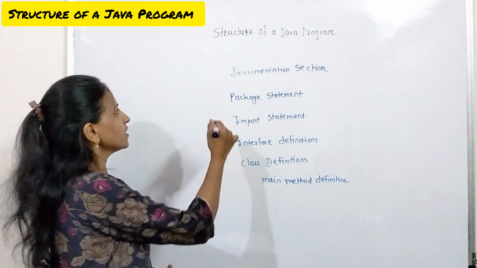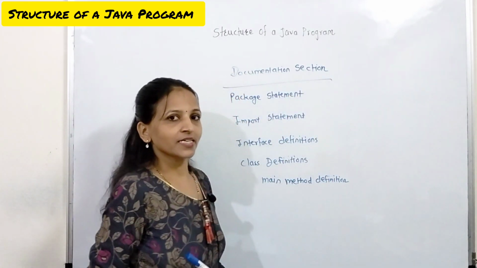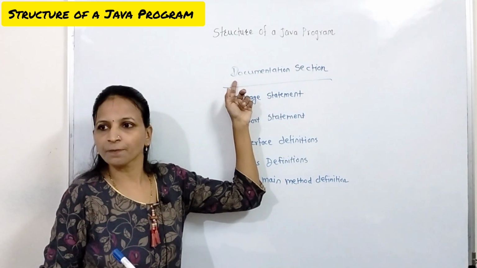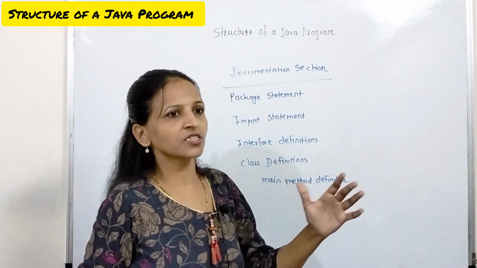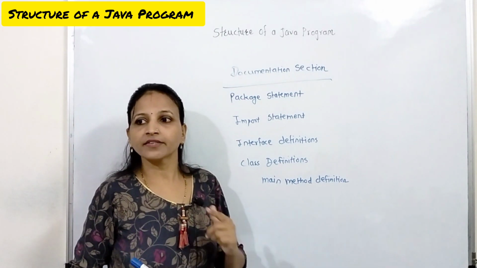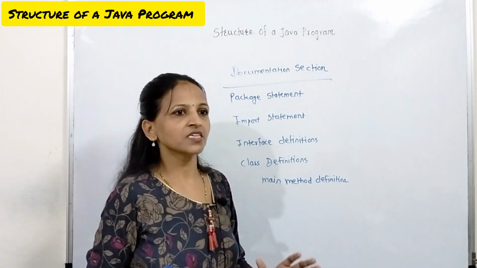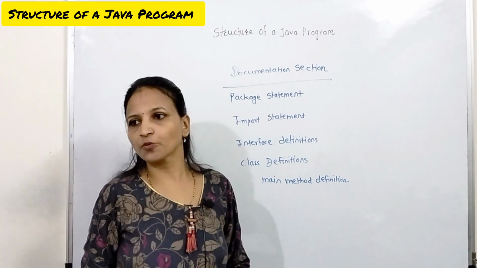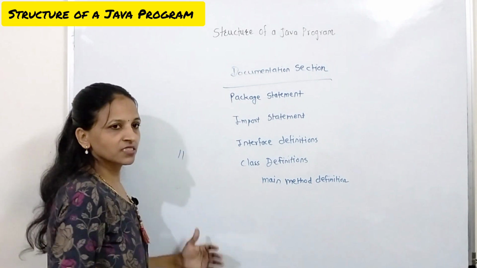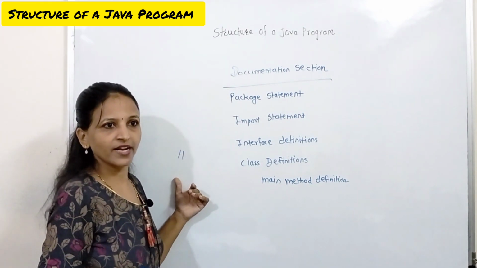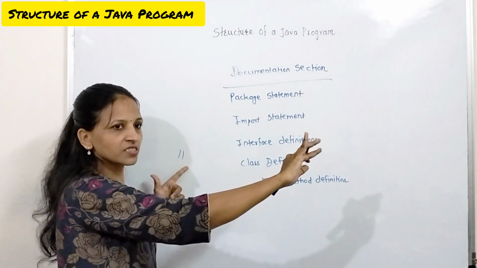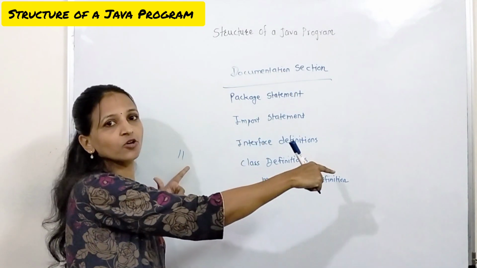Now see, the first is the documentation section. The documentation section is always an optional part. This is not a compulsory part. If you want to write any documentation about your program, then you have to insert that using comments. There are basically three types of comments: single line, multi-line and documentation comment. The single line style you already know, like this one, two forward slashes you have to write. After that, whatever string you write will be considered a comment till the end of that line.